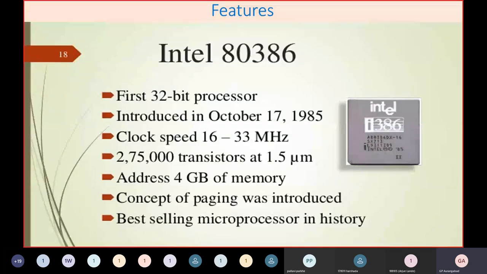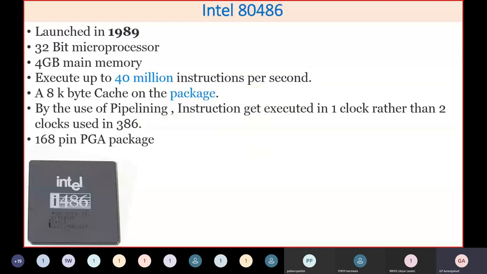In fact, this was the best selling microprocessor somewhere in 92, 93. Most of the software, like Microsoft Office, at that time Word was popular, and Lotus was popular for calculation purposes, like Excel. Some DTP software were also popular for the 80386 somewhere in 92 to 95.